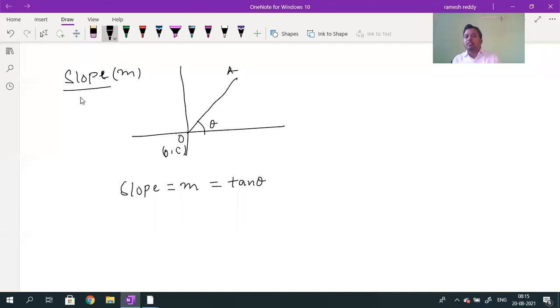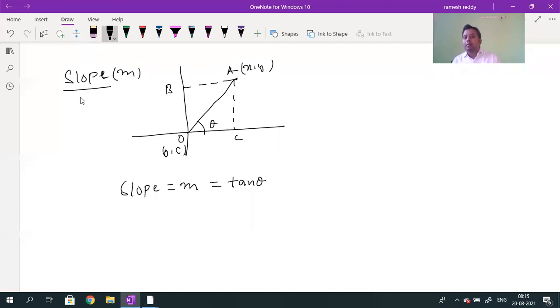The coordinates of A are x, y. If I draw a perpendicular from A onto the x-axis and onto the y-axis, for example, if I call this point B and this point C.